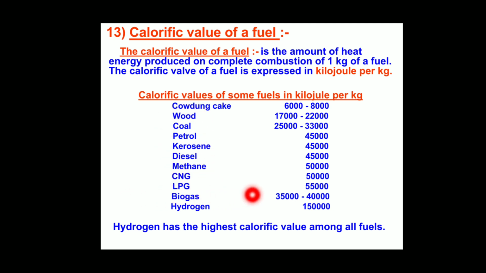Hydrogen has the highest calorific value among all fuels. Why? Because it gives out the most heat on combustion. So this is the calorific value of a fuel.